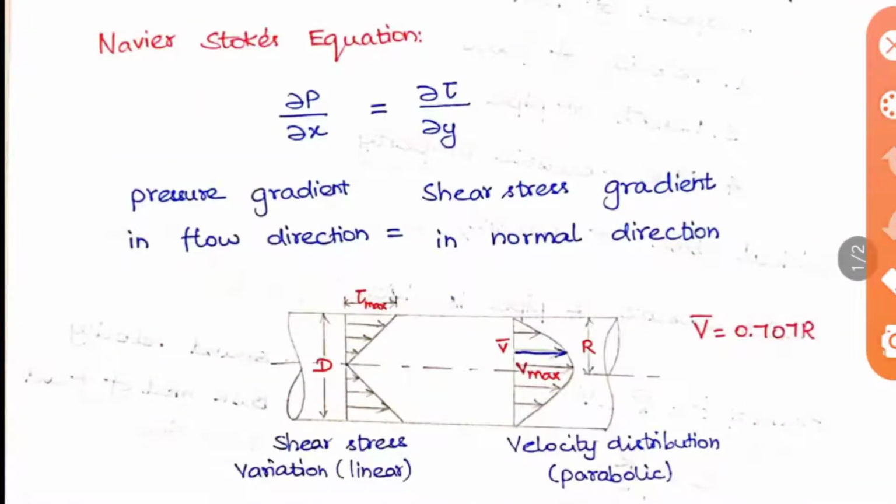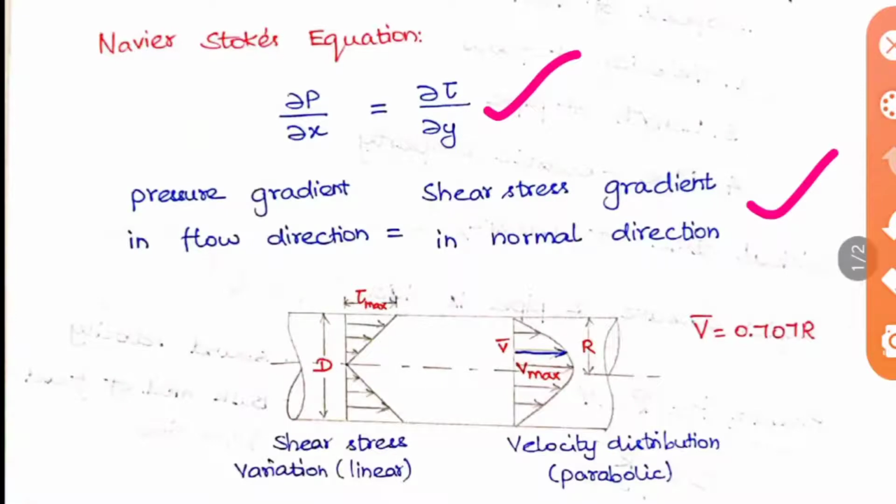The next comes the Navier-Stokes equation. This is the special equation which is derived for the study of laminar flow alone. Here the main relation is dou P by dou X equal to dou tau by dou Y. P is the pressure and tau is the shear stress. So they have created a relation between shear and pressure gradient. You can see this line: the pressure gradient in the flow direction will be equal to the shear stress gradient in the normal direction.